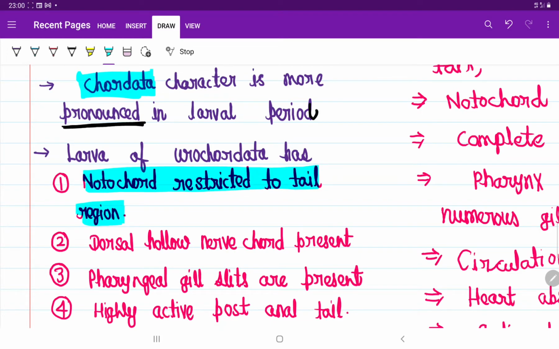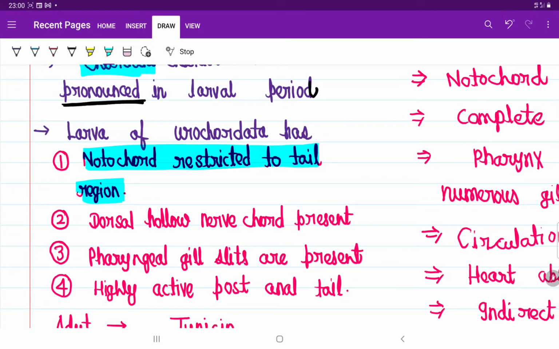Then, is a nerve cord required or not, students? Should a nerve cord be present or not? You all know, in chordates, we discussed it already in the last video. Chordates have a nerve cord, and that nerve cord is present on the dorsal side, isn't it? So they have a dorsal hollow nerve cord in the larval stage, while in the adult stage it is absent, right?